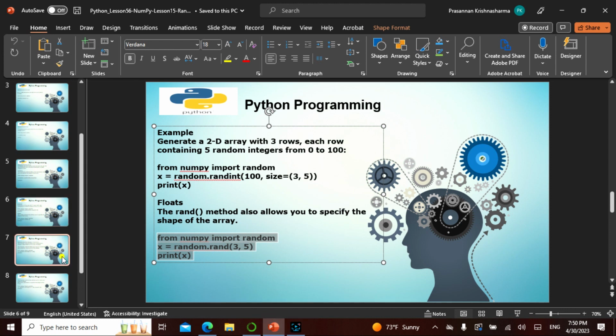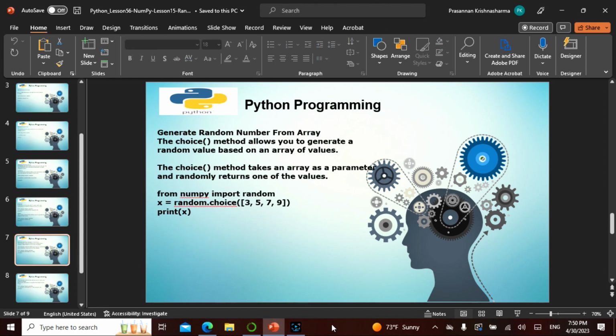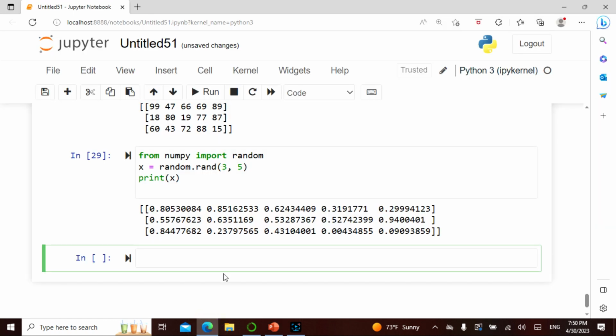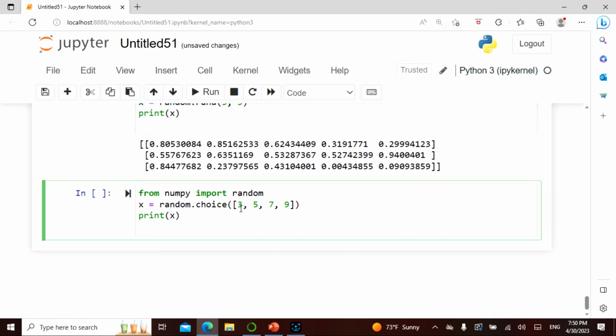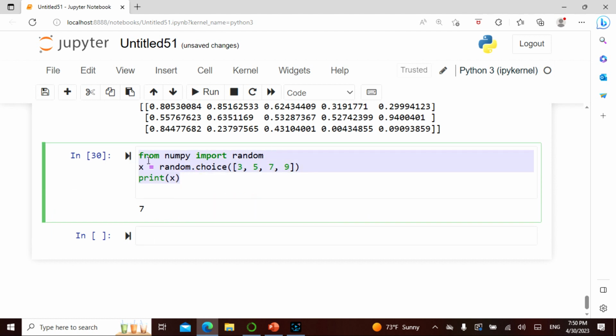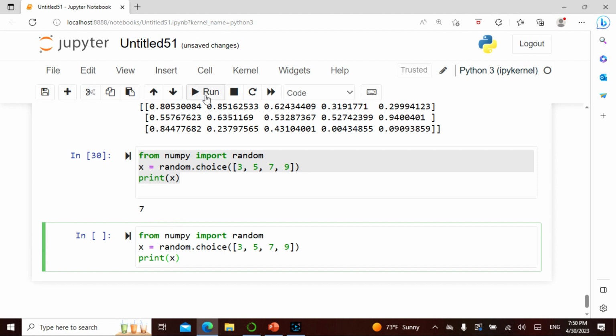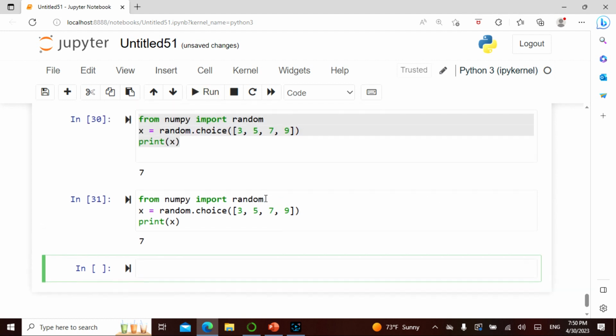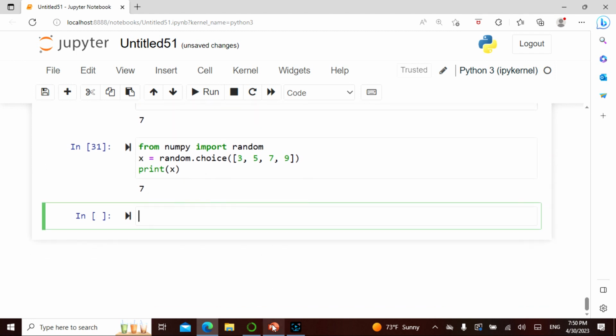So the choice method also lets you generate a random value, so it's not only random. The choice method takes an array as a parameter and randomly returns one of the values. So let's take this. Basically I say random dot choice, and it's going to give me one of these values, 3, 5, 7, print it, it's going to give me 1, it's going to give me 7. Next time it is going to give me something else, something random. It is again giving me 7 because it actually picked a random choice. This does not happen often, so maybe I won a lottery. So this is what actually happens with a random choice.